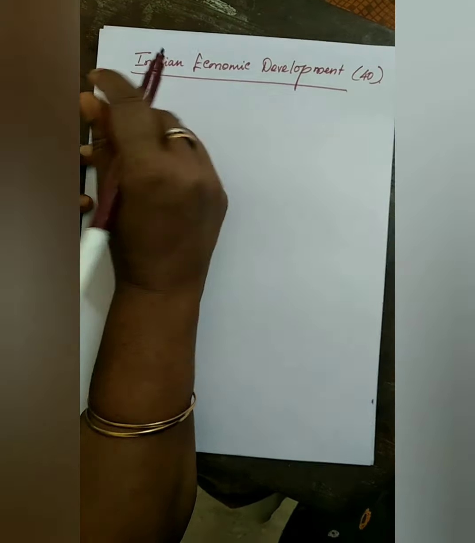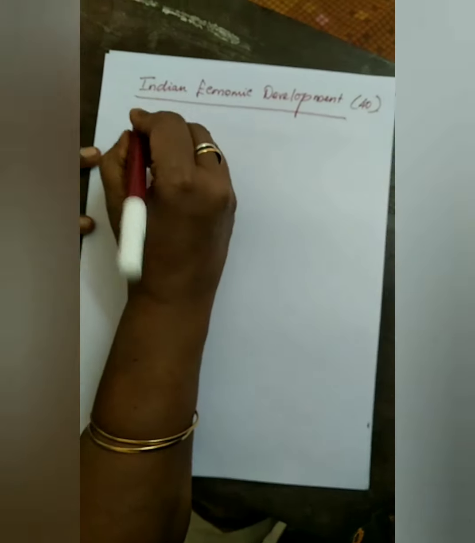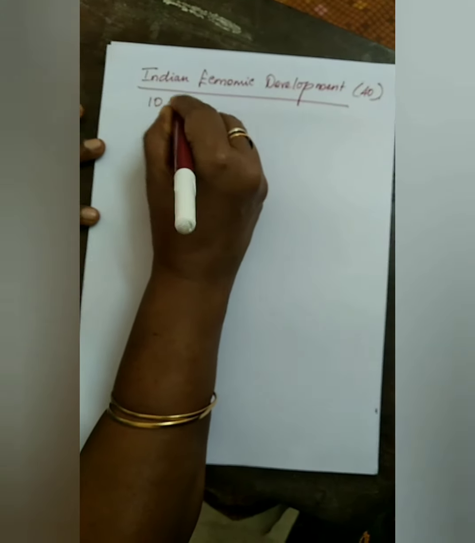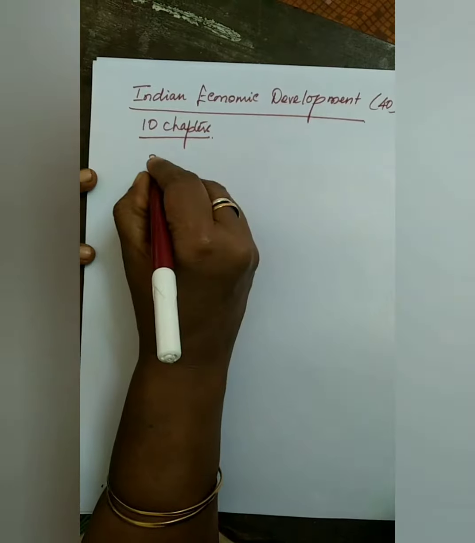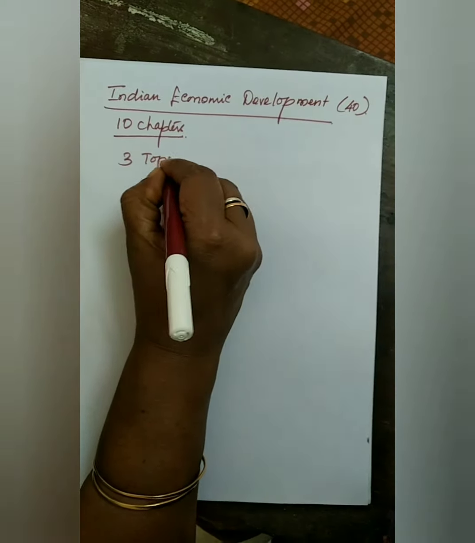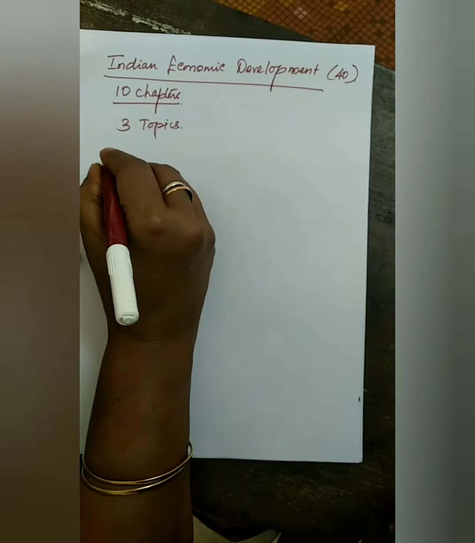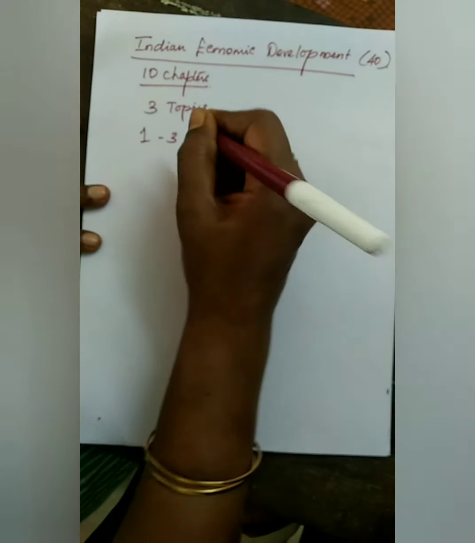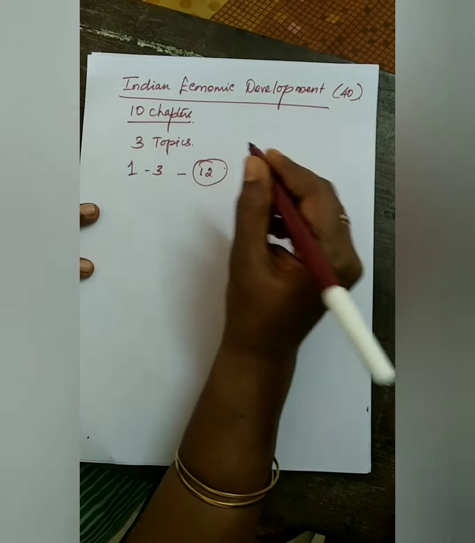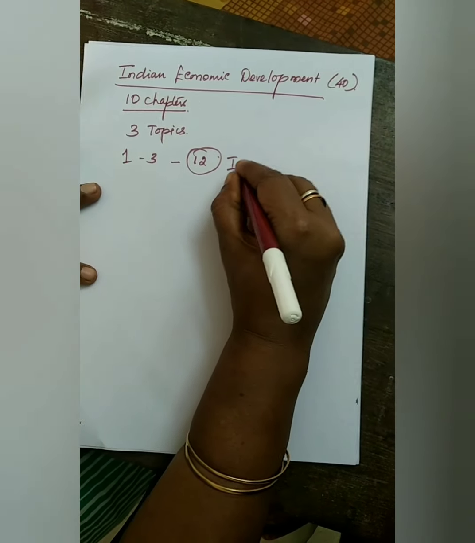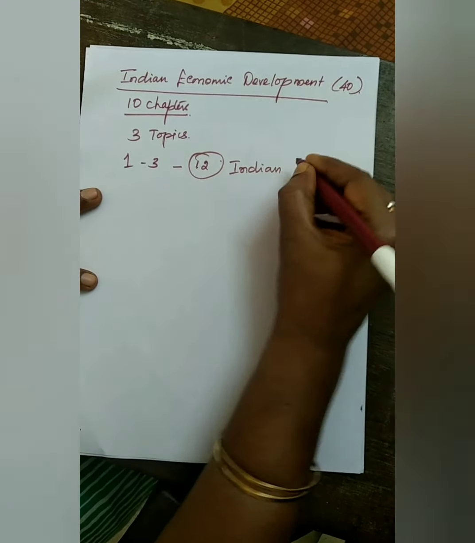Okay, so what are the divisions of the chapters? Totally 10 chapters are there, divided into 3 topics. First to third chapter carries 12 marks, completely based on the Indian economy.